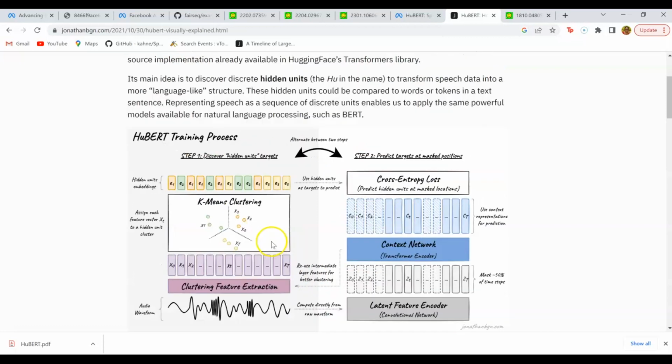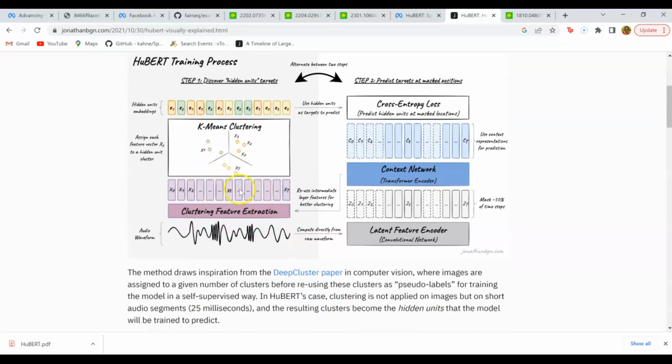So the key thing is that for the prediction step, for the first step, which is to discover the hidden unit, it's only during the first iteration it takes the MFCC features. For the rest of the iterations of the training, what it takes is the intermediate output from one of the transformer encoder layers. That's very important. So that's really what the training process is.